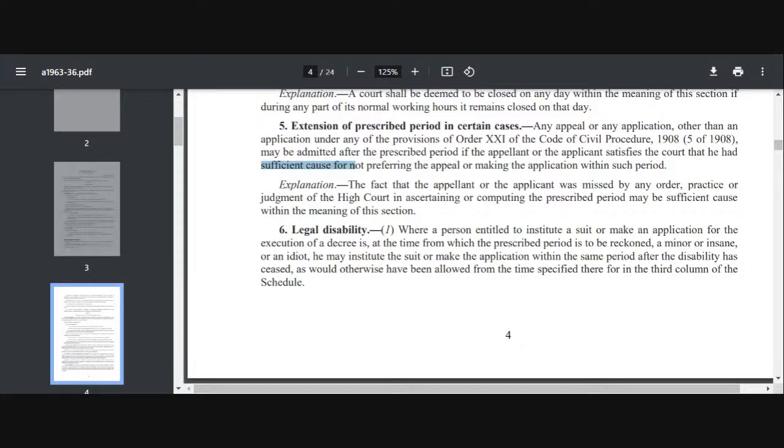Yes, so I'll just jot down the cases so that you can go through these cases which I feel are important. Just see the comment box. I'm writing in the comment box the cases. Okay. Ramlal versus Reva Coalfields, AIR 1962.